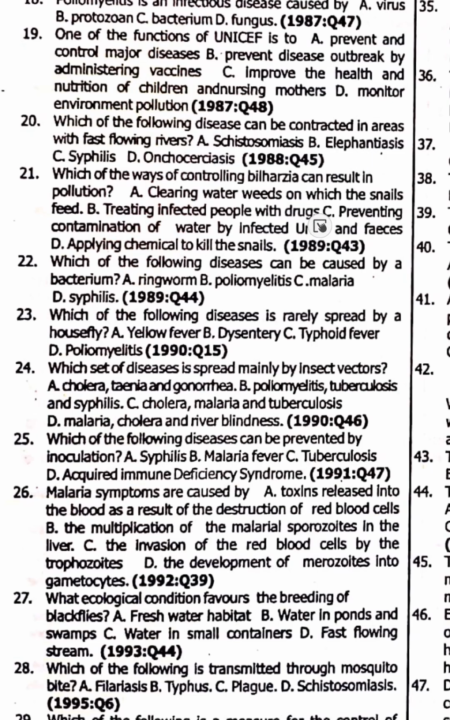To control vectors, when you apply chemical, it will lead to pollution. You're not supposed to apply chemical. 22, right? Option D. Whenever you apply chemical, you can lead to pollution, especially if you apply the chemical to like a water body.